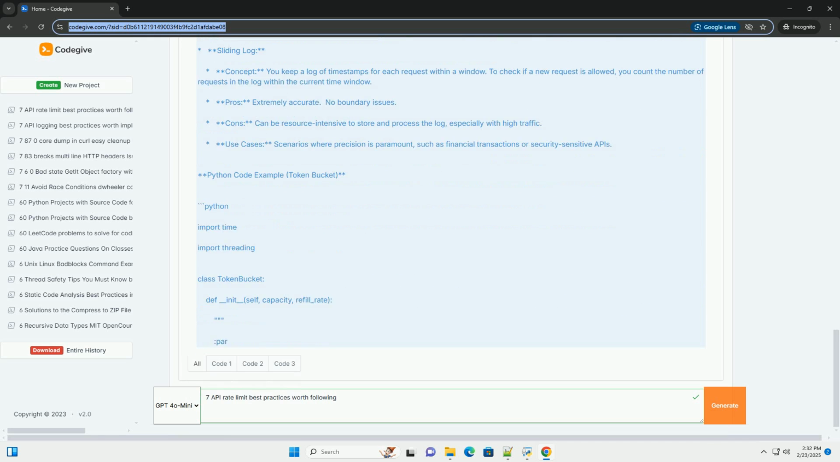3. Define clear rate limit policies. Clearly define your rate limit policies and make them easily accessible to your users. Consider these aspects.